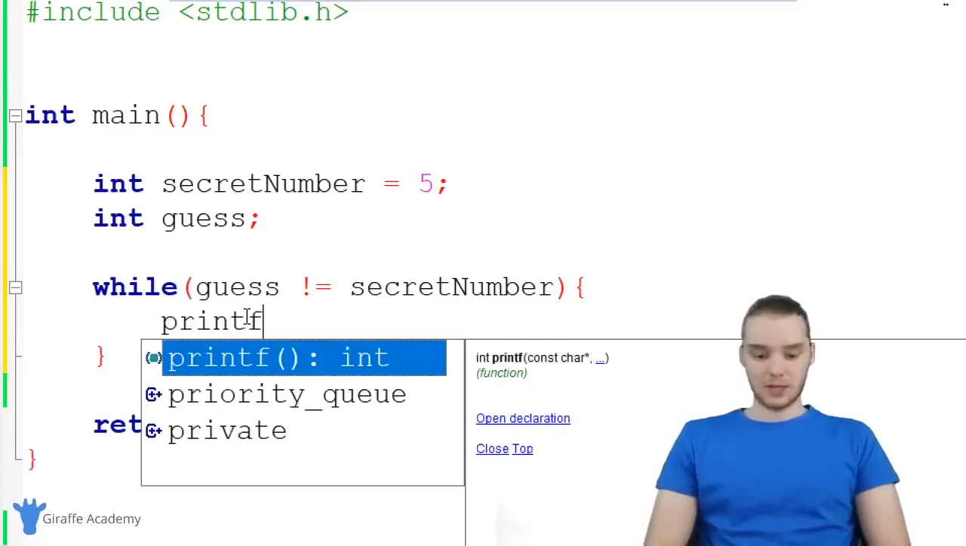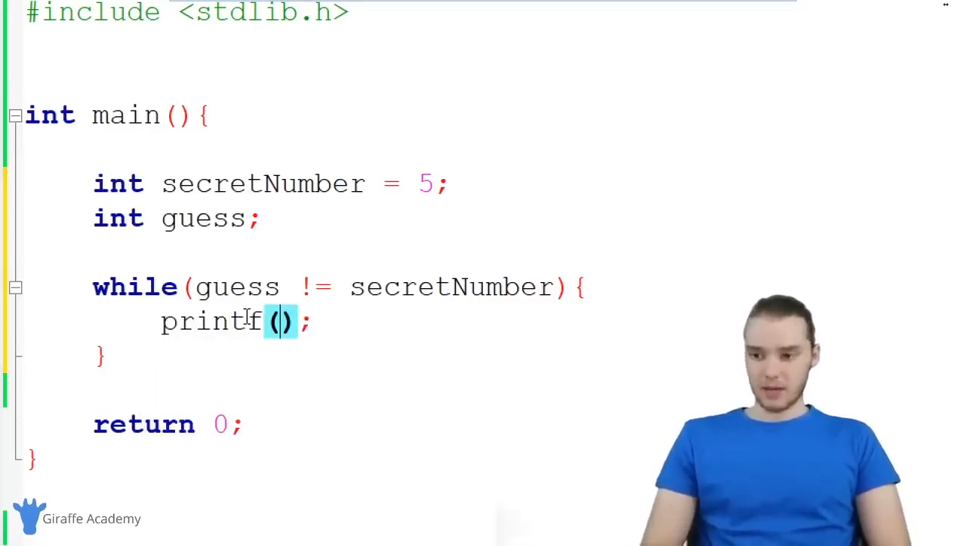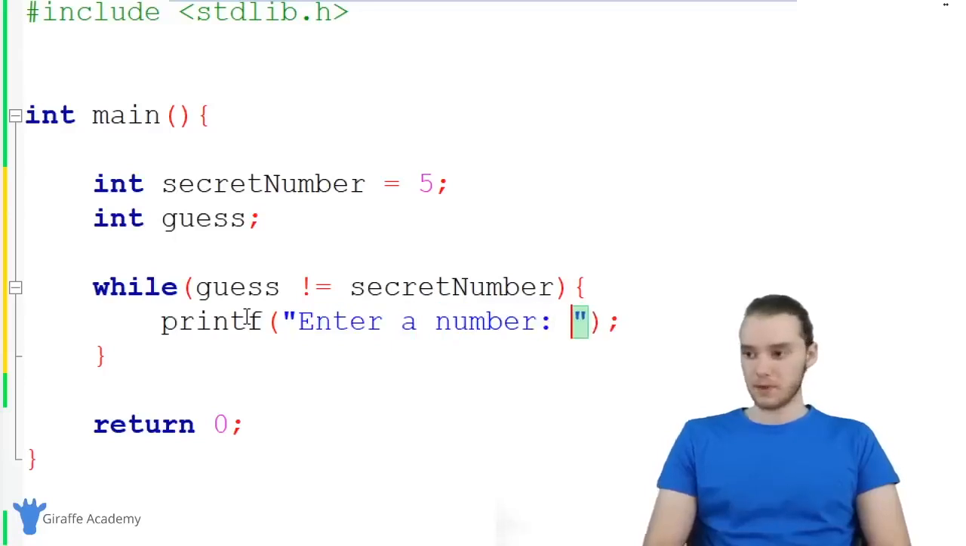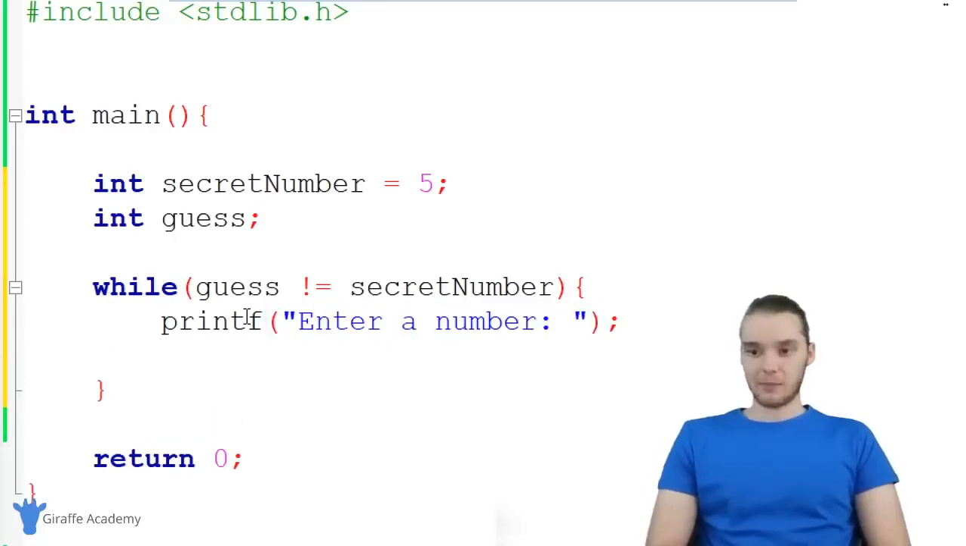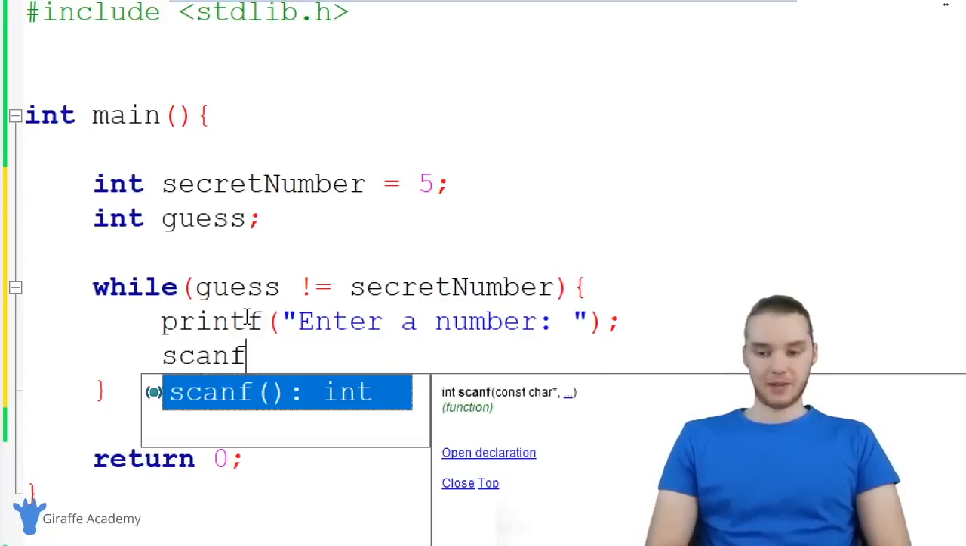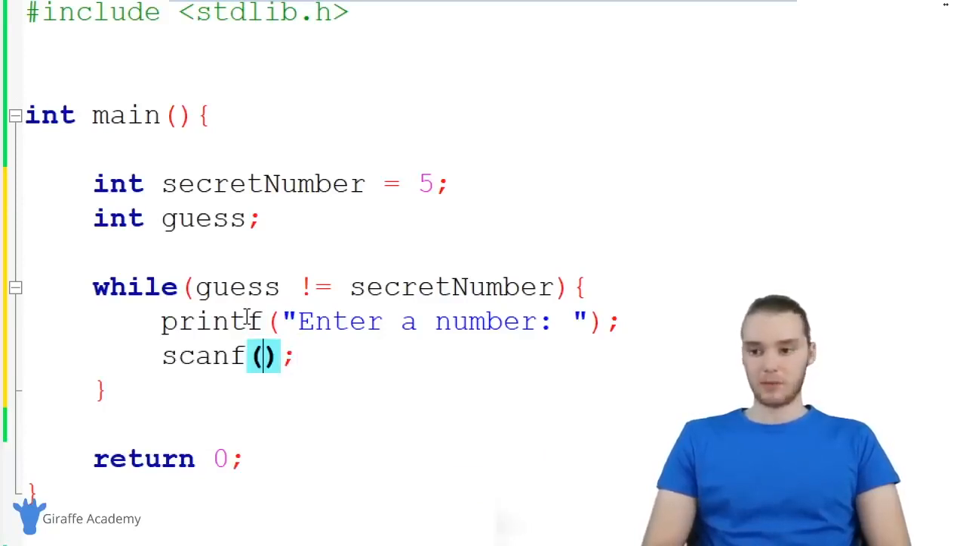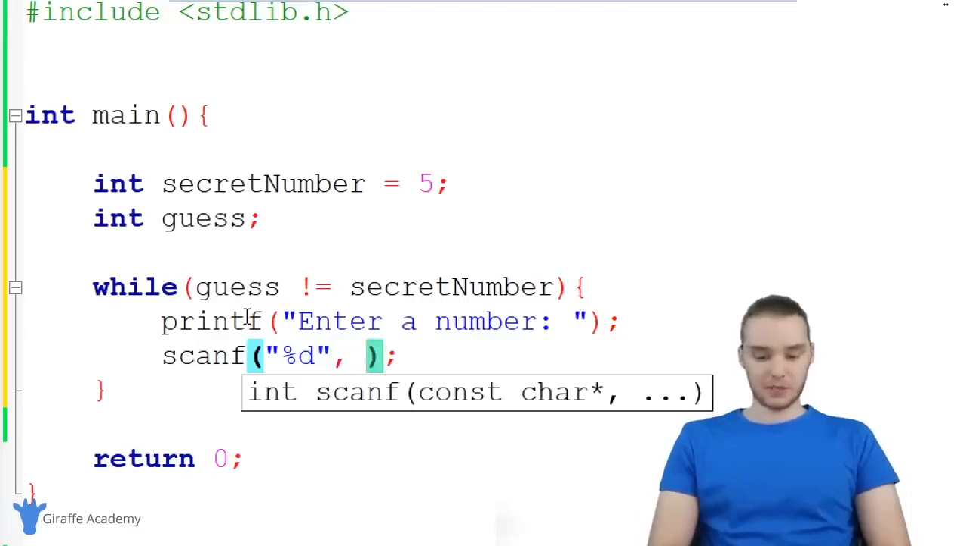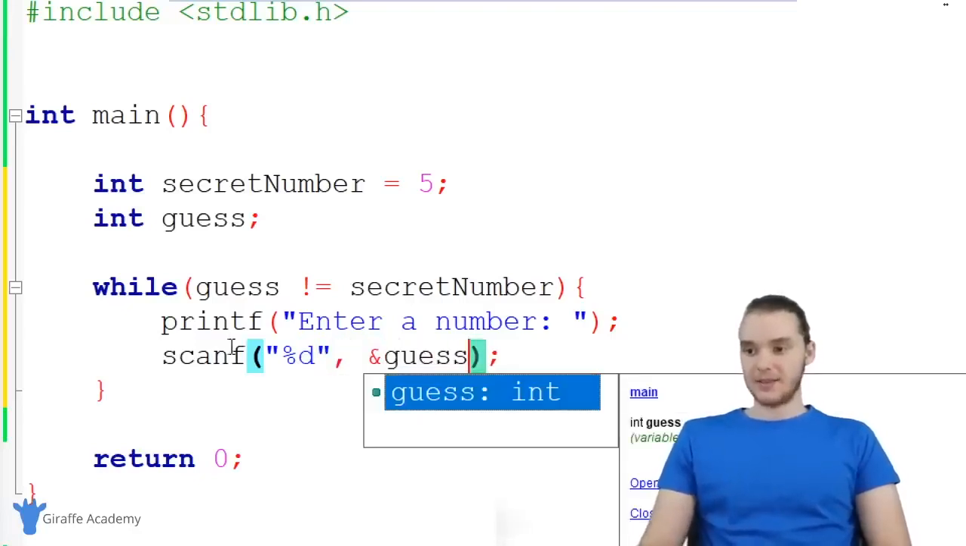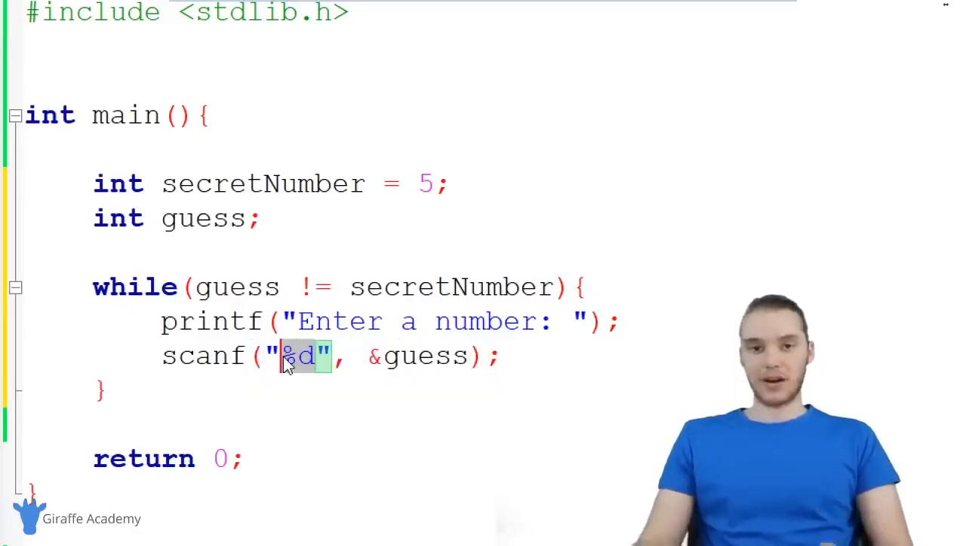So let's do this first. We'll say printf, and I'm just going to say enter a number. And then down here, I'm going to use scanf in order to get whatever number they enter, and I'm going to store it inside of that guess variable. So I'm just going to say &guess. And this is going to take whatever number, whatever integer they enter, and it's going to store it inside of our guess variable.